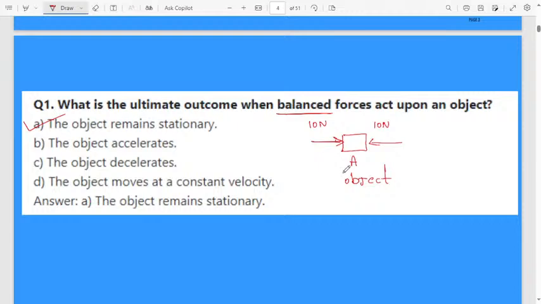Yes. Okay, this one you have to remember. When you apply a balanced force upon any object, the object remains stationary. If you want to change the position of an object, you have to apply an unbalanced force. Unbalanced force means on one side you apply more force. If more force is there, then the object will change its position, otherwise it will start moving. Very important question, you have to remember.